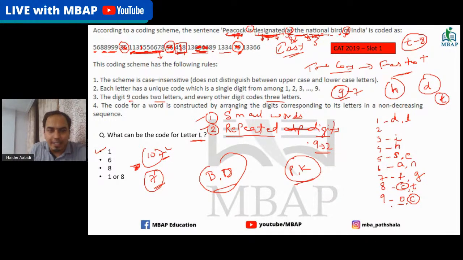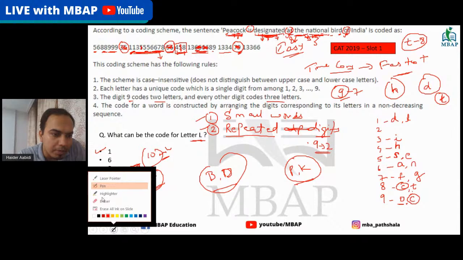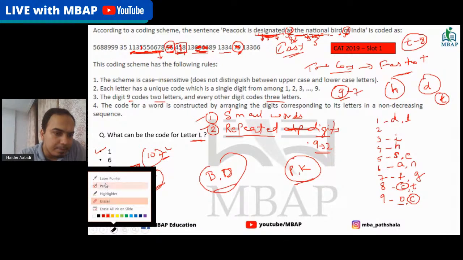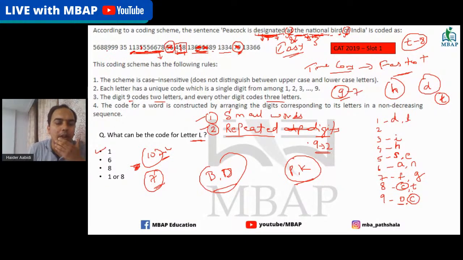Now what happens? Let me just clear some space on the screen, because then it will be easier for people to understand. I'm going to explain majorly for the peacock word, because through peacock only you will get the answer. In peacock, the main thing you need to check is that 9 is definitely gone for O. Now there are two nines left.